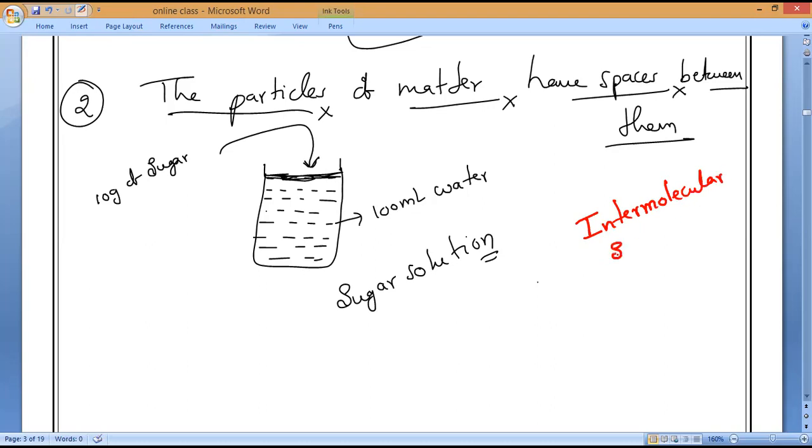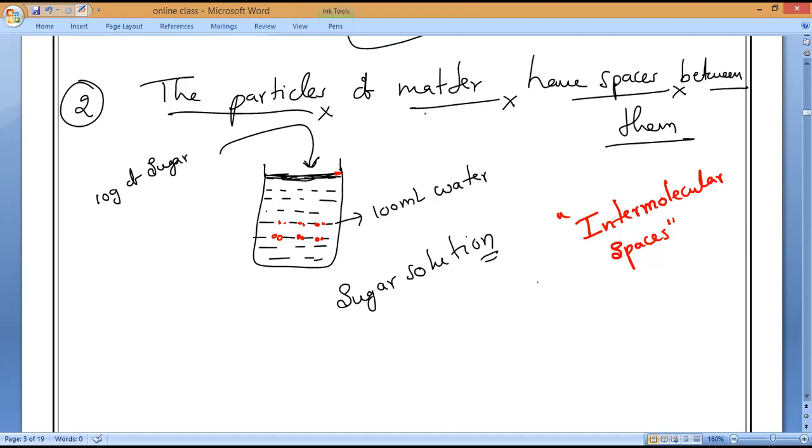Because of these intermolecular spaces, when you pour the sugar, it dissolves and occupies the space between the particles. You understand, everyone? So that is why there is no increase in volume.